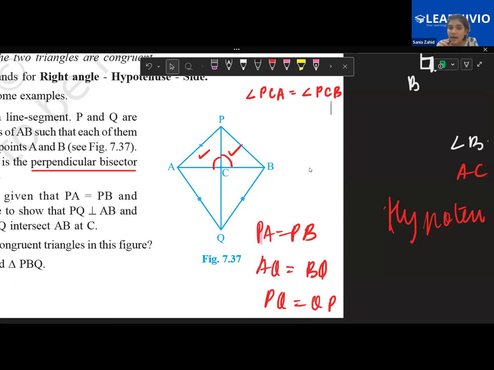Yes. The question is that, first of all, children, did you understand that I proved triangle APC and BPC as congruent? Yes or no? No, wait, one second. I know you know the answer, but wait. Tell me, children, did you all understand that triangle APC and triangle BPC are congruent? If you don't understand, then please respond. I will explain again, but please do not just keep sitting in the class without understanding. If you don't understand, I'll explain again.